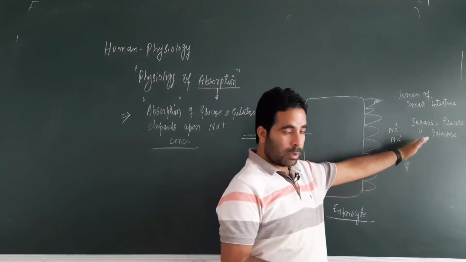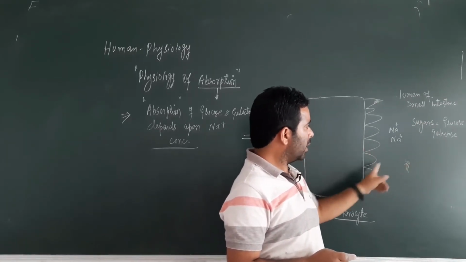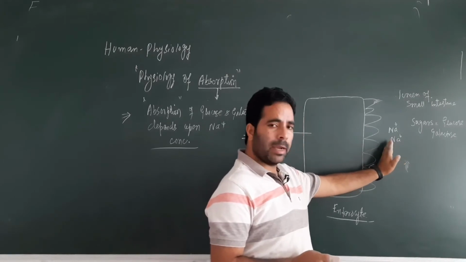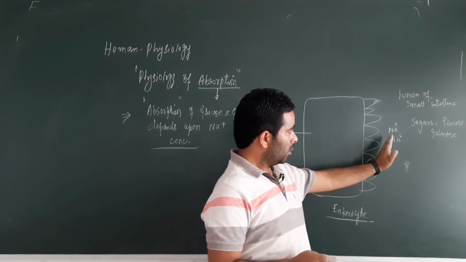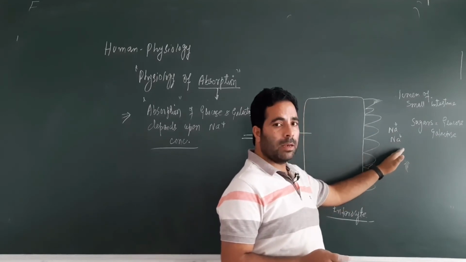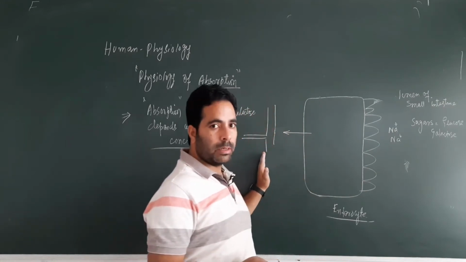Their absorption, that is absorption of glucose and galactose. Listen again. The absorption of glucose and galactose depends upon the sodium concentration. The more the sodium concentration from the luminal surface, the more the absorption of glucose and galactose. The less the concentration of sodium, the less will be the influx of glucose and galactose into the enterocyte, then into the blood, right?